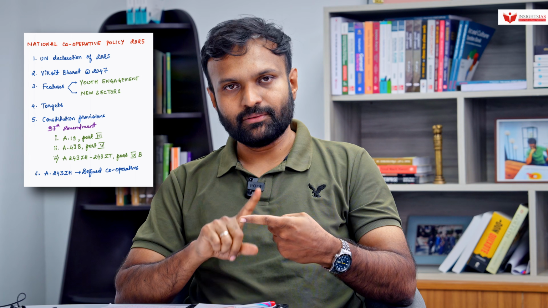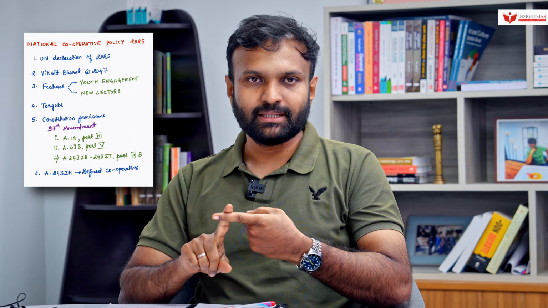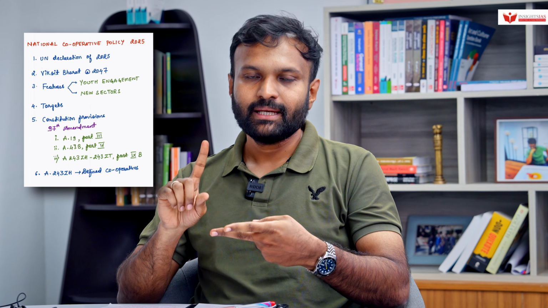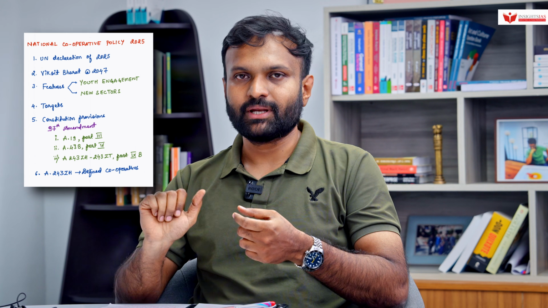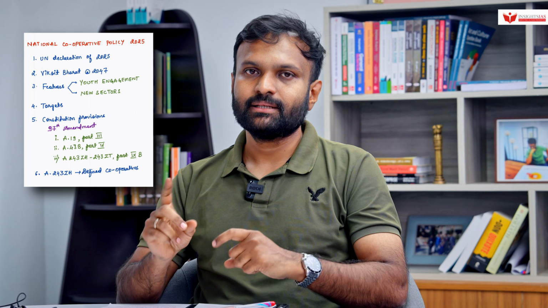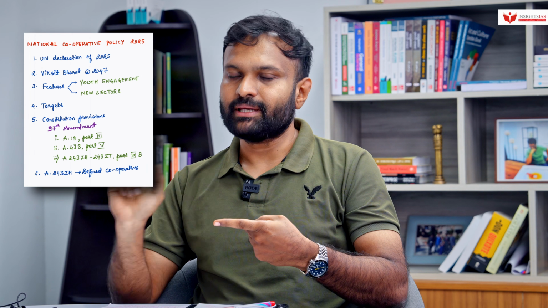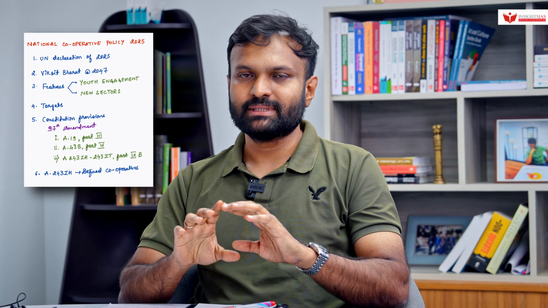With respect to the features of the policy, here they have given more importance to youth engagement, and also cooperatives have been extended to new sectors such as renewable energy, even green energy, even artificial intelligence, and also health. So try to know what the new areas included in this particular policy are. It also sets two targets. The first target is to establish a cooperative in every village within 5 years. The second is to improve the cooperatives' contribution to GDP from the present 5% to 15%. So these are the targets they have set in the policy. This is all about the policy.